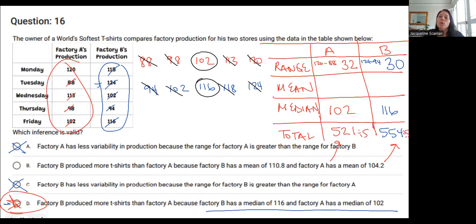So I may as well finish it off for you. 521 divided by 5 is about 104.2. And then 554 divided by 5 is 110.8.